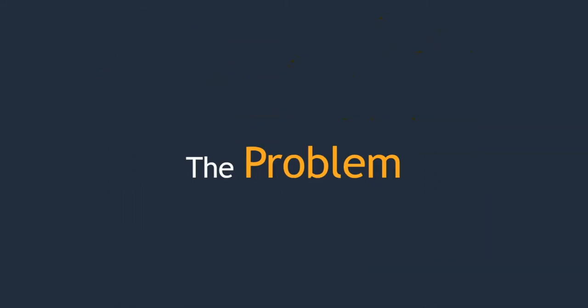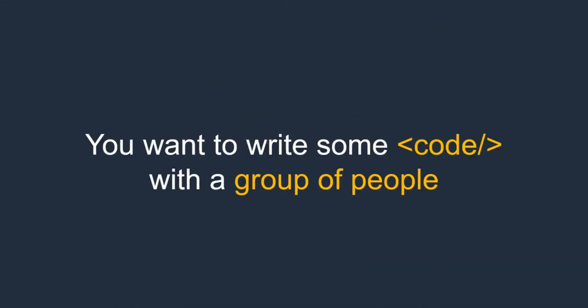First let's understand the problem. You want to write some code with a group of people. Usually in real-time cases, a group of people work on the same project. Whenever a group of people are working on the same project, they need to collaborate with each other to write the code. I'm writing one module, another guy is writing another module. We want to combine this code, or we want to understand what the other person is developing and how I need to develop. This is the biggest problem, and the exchange was happening manually, nothing but copying from one developer's laptop to another developer's laptop. And it is also very tricky to manage.